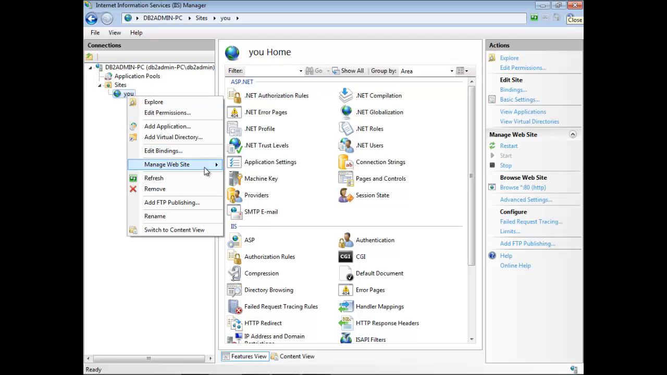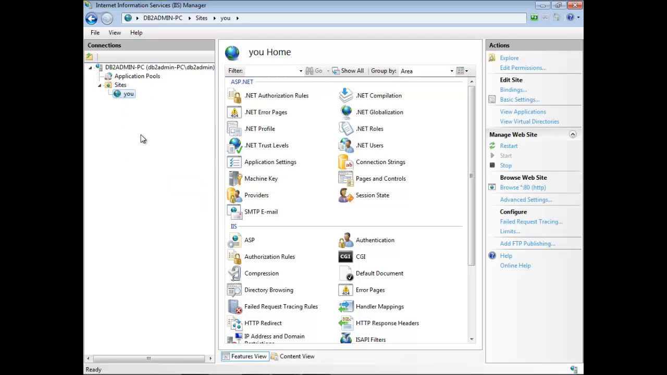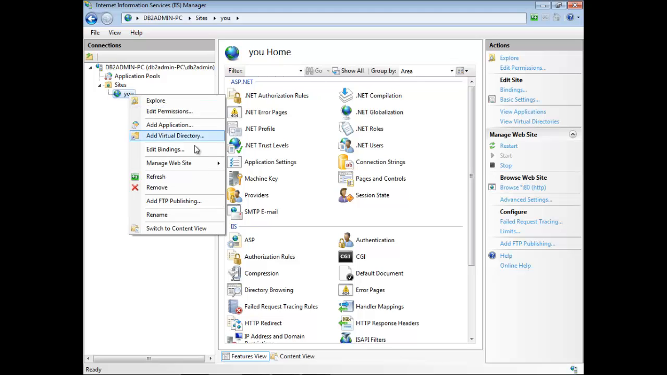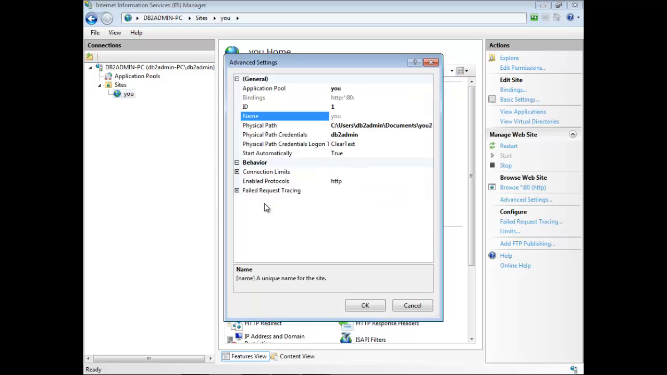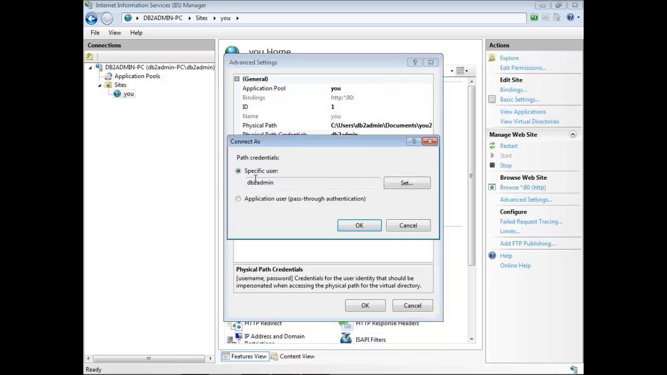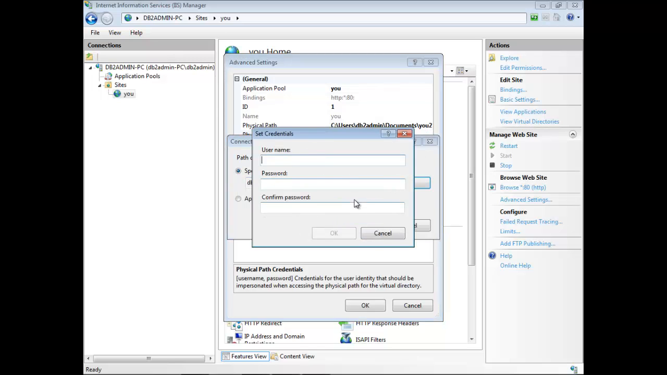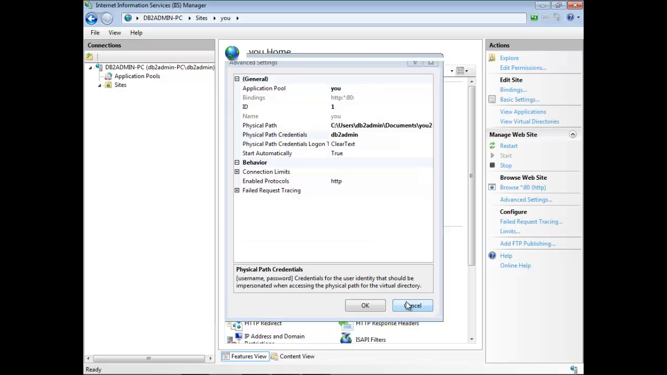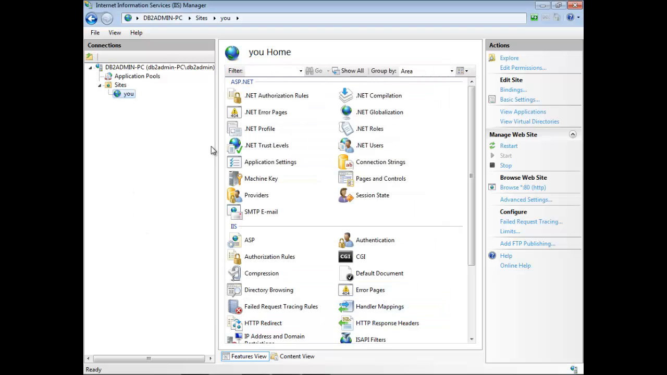What if we don't write the connect as? We don't have to delete this website and restart from scratch. No, we just go to manage, advanced settings, and go to the physical path credentials, make a specific user, and put my computer. Okay, thank you for letting me teach you something about IIS 7.